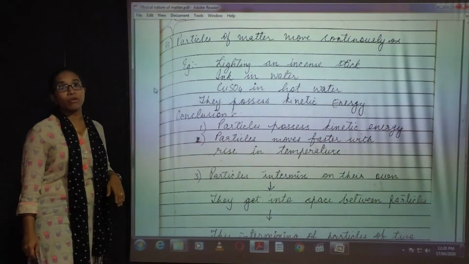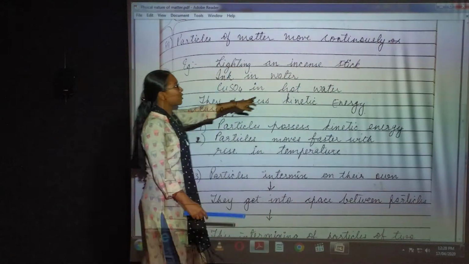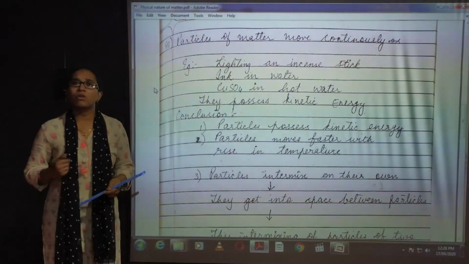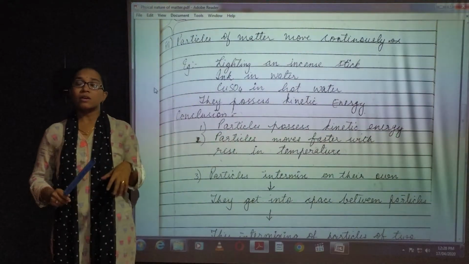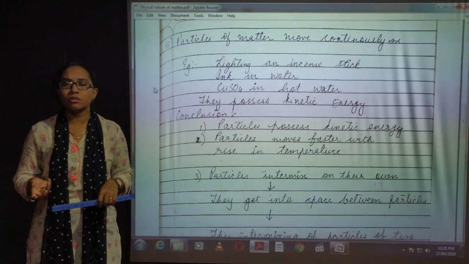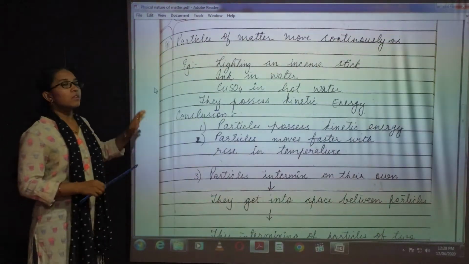Next is CuSO4 in hot water. Why have I mentioned hot water? Okay, you can even dissolve it in cold water also. But the rate of diffusion... Now, what is diffusion? Diffusion means the same thing.